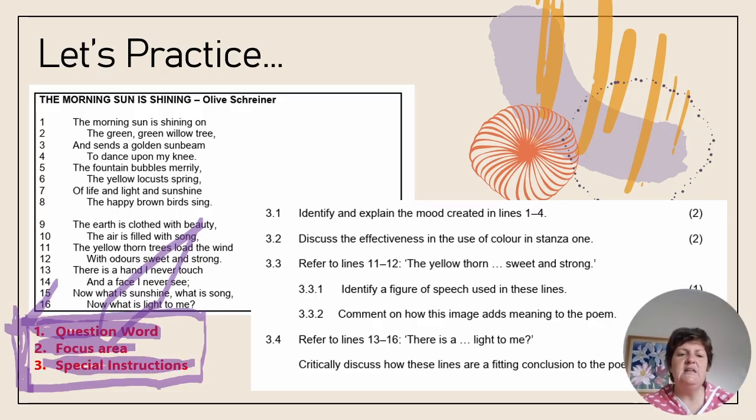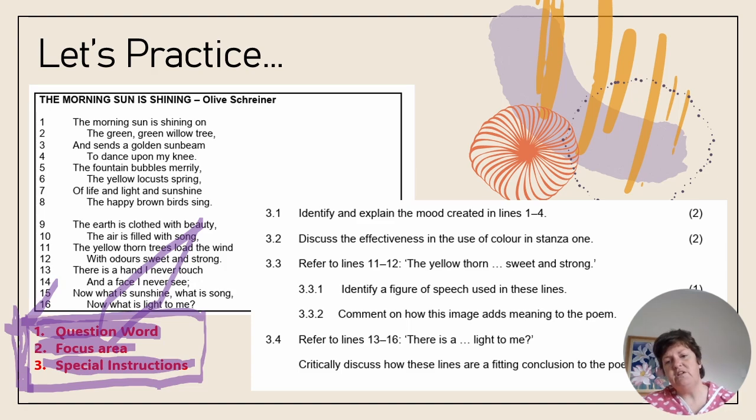This is where so many candidates lose marks. So firstly, mark allocation is a special instruction. If something is for 3 marks and you write one sentence, you're going to get 1 mark, not 3 marks. Okay? So special instructions tell you whether you've got to use your own words, whether you've got to quote from the poem, whether you've got to substantiate with reference to the poem, whether you have to relate it to the poem as a whole or to the setting of the poem.